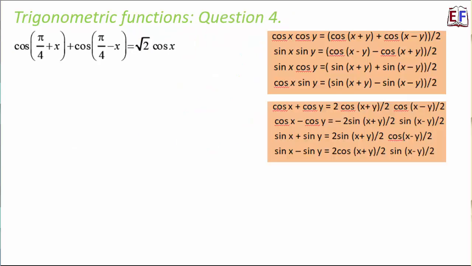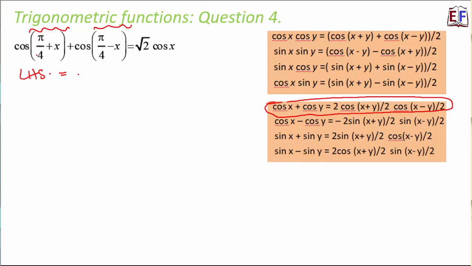So let's try out a few questions again. We have to prove that cos(pi/4 + x) + cos(pi/4 - x) is equal to root 2 cos x. Okay, so let's get started with the left hand side. On the left hand side, we have it in the form of cos x plus cos y, where x is this entire thing and y is again this entire thing. So which formula will we use? We will use this formula, cos x plus cos y.